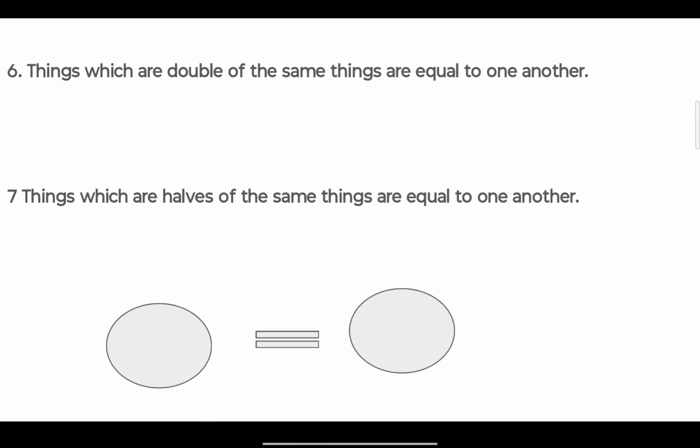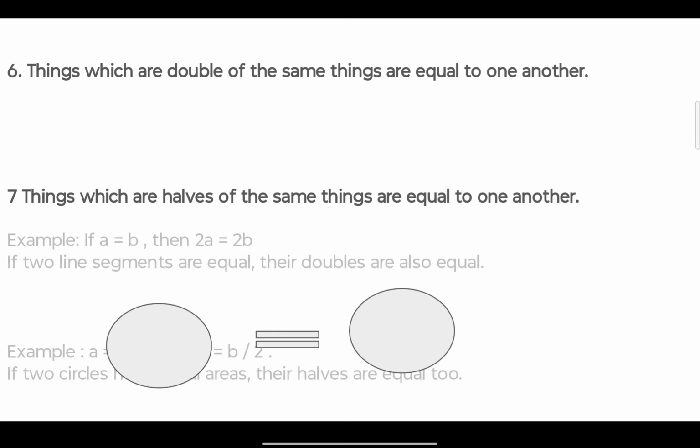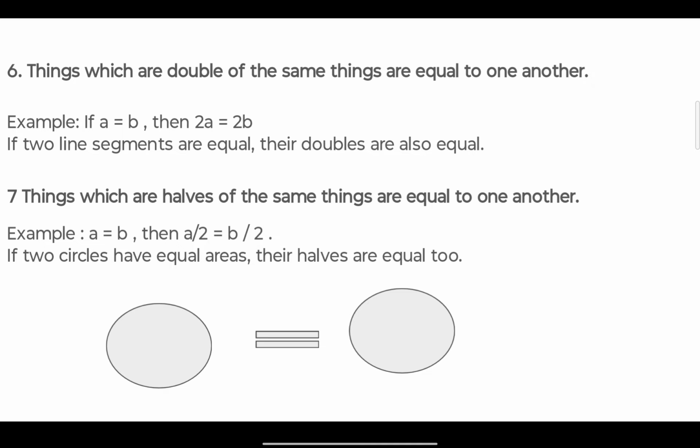Now sixth axiom, things which are double of the same thing are equal to one another. And seventh one, things which are halves of the same thing are equal to one another. So we have two circles, if we multiply them or divide them, we get the same result. So that's all for Euclidean axioms.